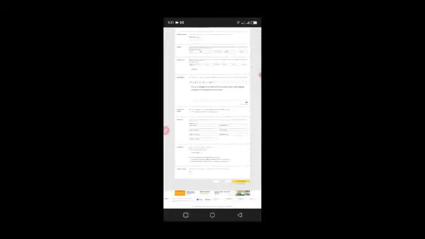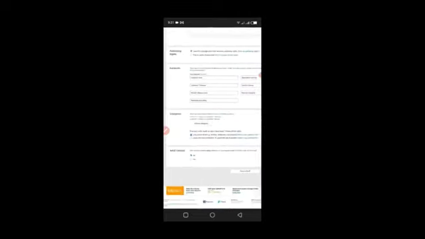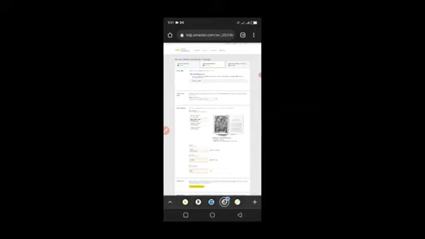The only thing I need to do is, does your book classify any of these? Choose all that apply. So I'm going to choose low content book because it's a notebook and a planner if you want it that way. It doesn't contain adult content. So I'm just going to save and continue. And then the next step, like you see here above, is the content, which is my manuscript, my cover.